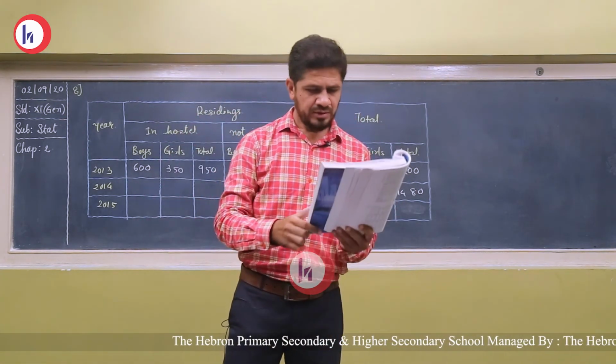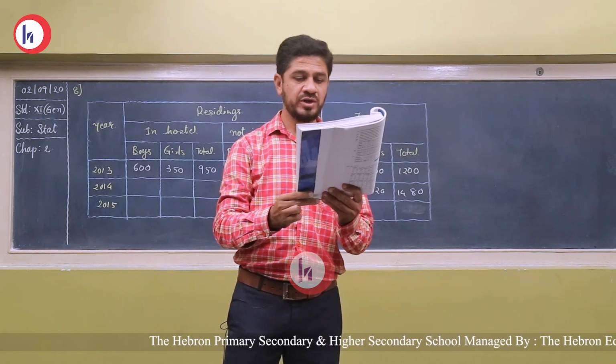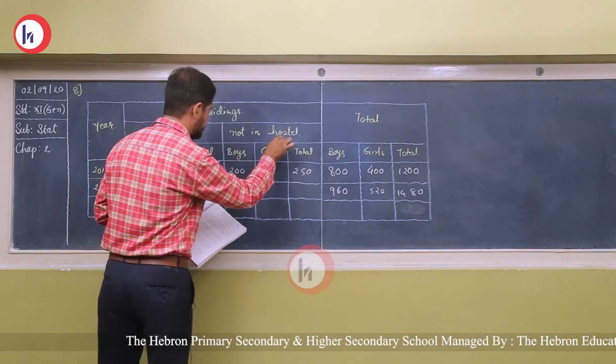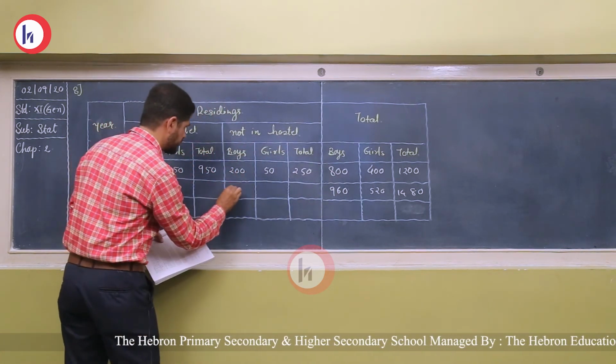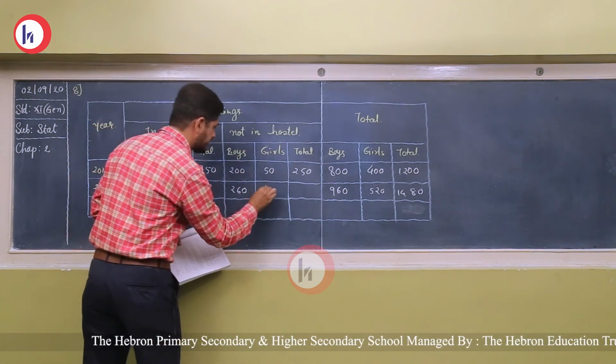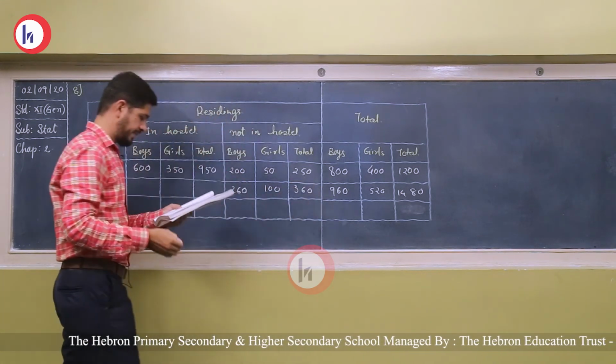Now during this year 260 boys and 100 girls were not residing in the hostel. The number of boys not residing in the hostel is 260 and the number of girls not residing in the hostel is 100. So the sum of them is 360.